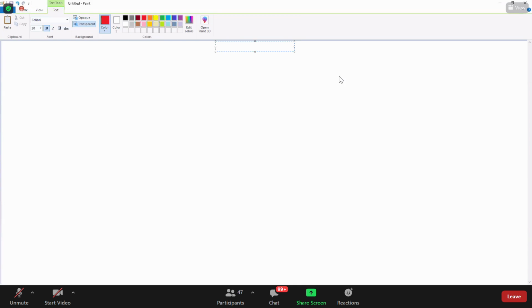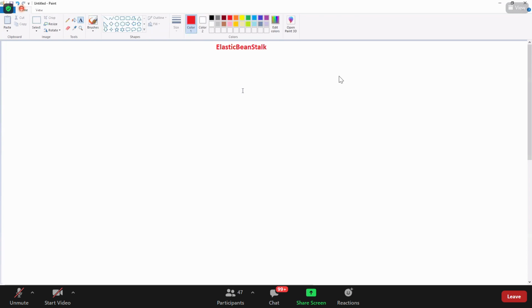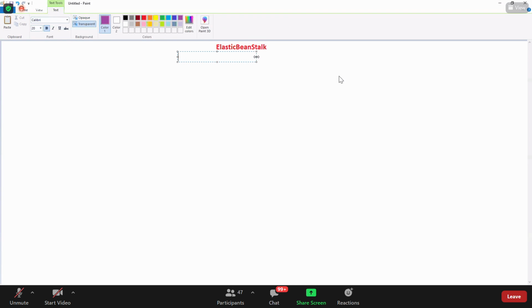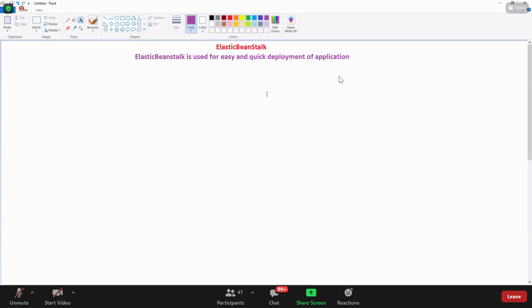So here, Elastic Beanstalk. As you rightly said, let me write that down. Elastic Beanstalk is used for easy and quick deployment of applications. Do you remember that in our first initial classes, this is the first service that we heard in AWS? Remember? All right, Elastic Beanstalk. Nice. Let us take this example again here.